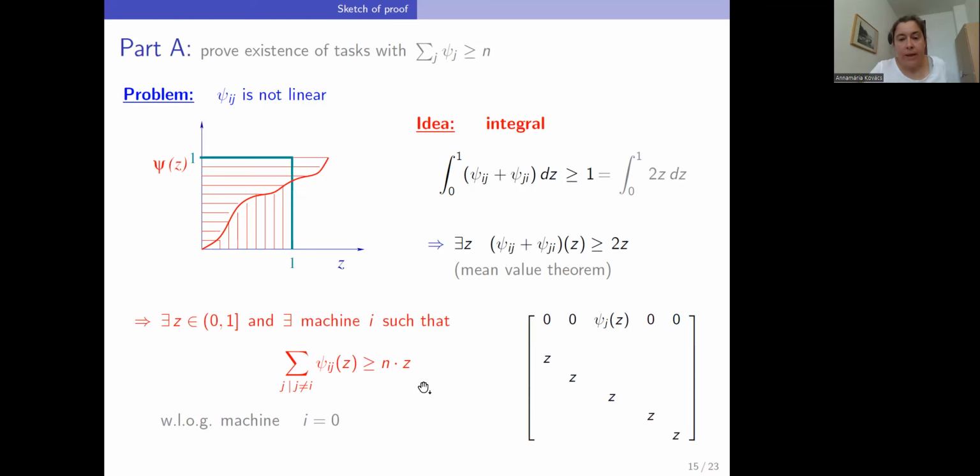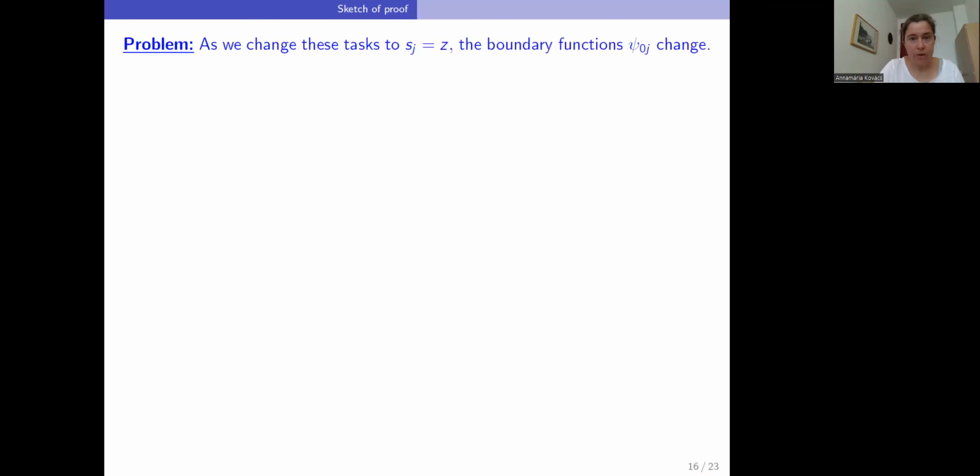In particular, if I set the other values of the tasks of our central machine to z, as I should do, the psi functions would change, right? So this is a much deeper problem, actually. And this we resolve as follows.